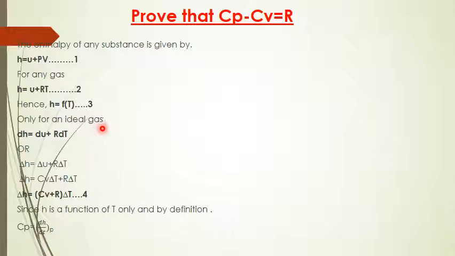Now, only for an ideal gas, dH equal to dU plus R dT.